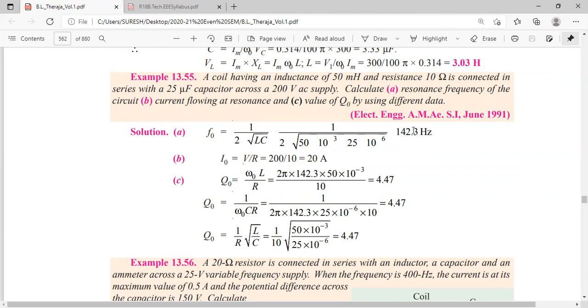F naught we have calculated here, 142.3. Omega naught is 2 pi F naught. Substitute the values. We will get the same answer for quality factor, 4.47. Verify this.